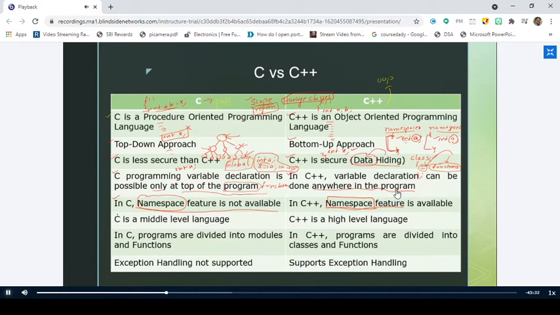Yes. Right. So under what category does C come? Is it a low level language, assembly level language, or high level language? Yesterday we had a brief discussion on these types of programming languages. We have three types of programming languages. One is the low level language, which we call machine level or binary language. And the second category is assembly language.